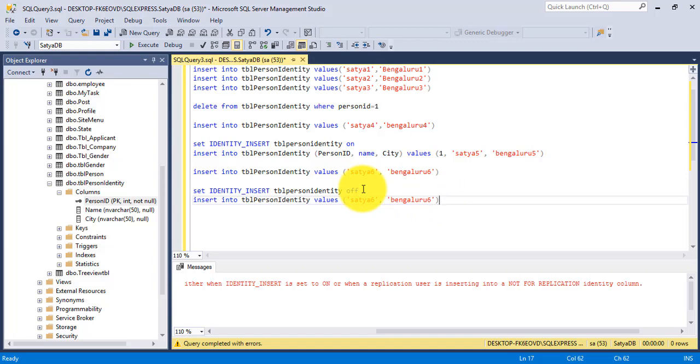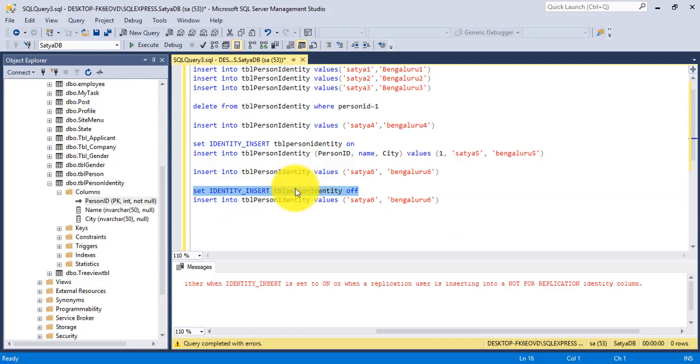So I have mentioned the statement here, set identity_insert table person identity off, and I have mentioned the insert statement here. I have not mentioned the person ID manually here, so I need to execute this.